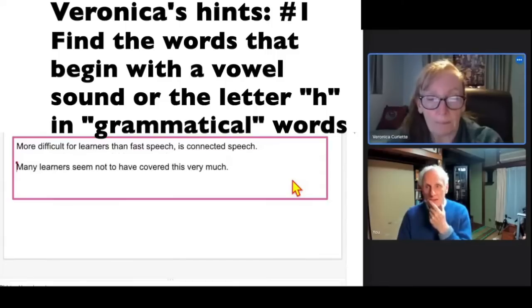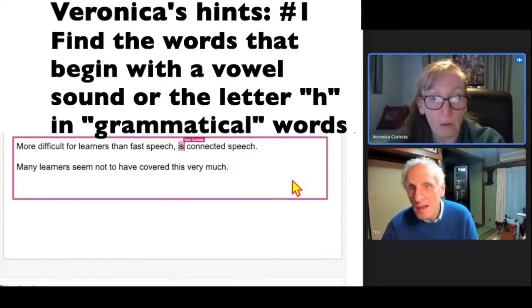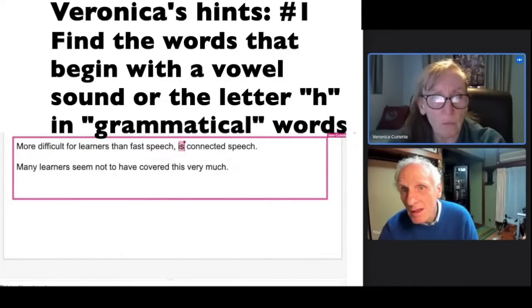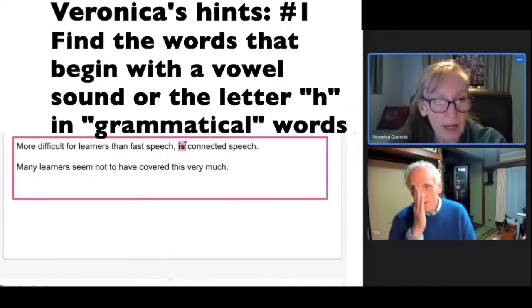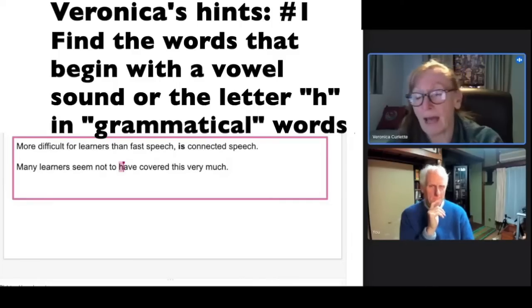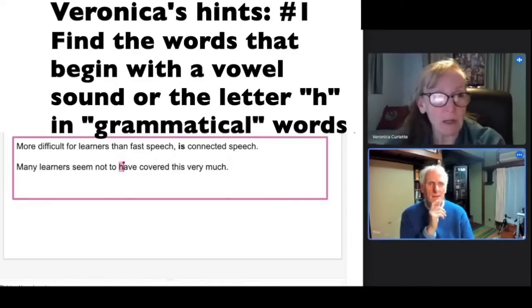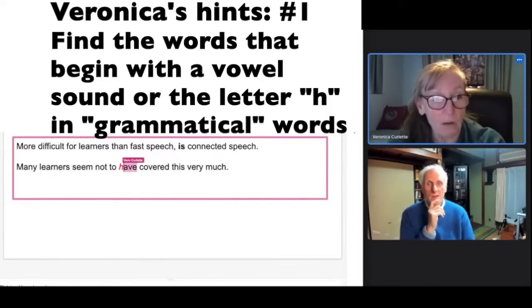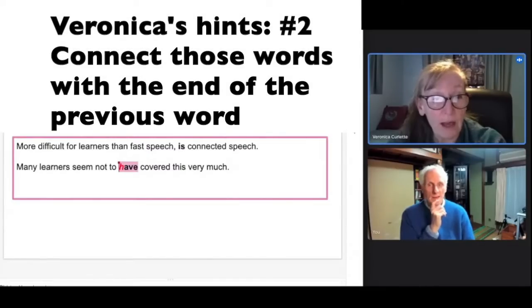Number one, look for all the words that begin with vowels. Okay, well, we only have one here. Then another thing is, the grammatical H disappears in normal speech. So that means that "have" actually begins with a vowel. Not "to have." Then what do we have also?